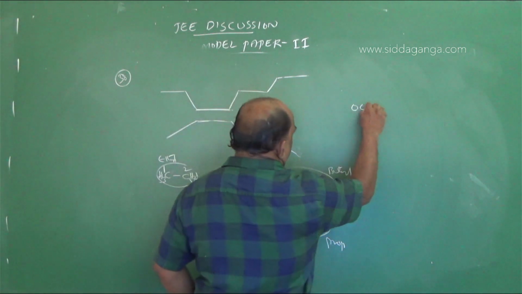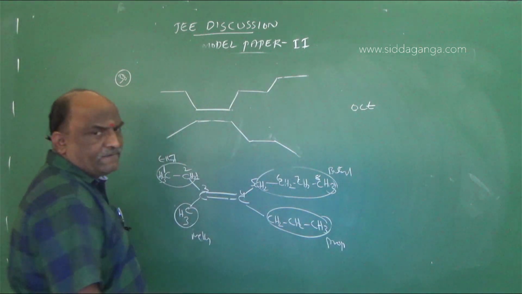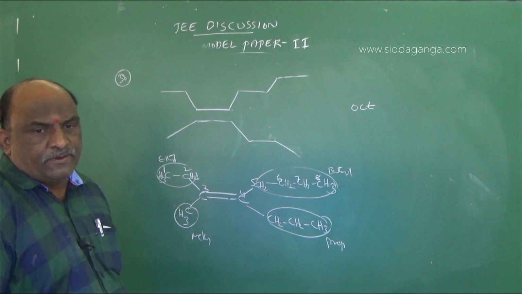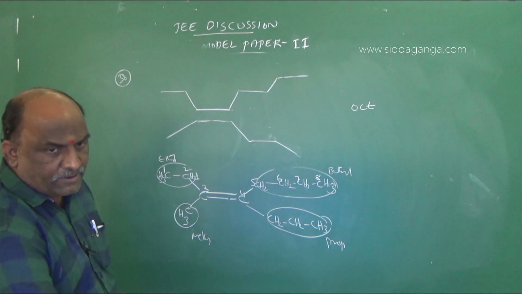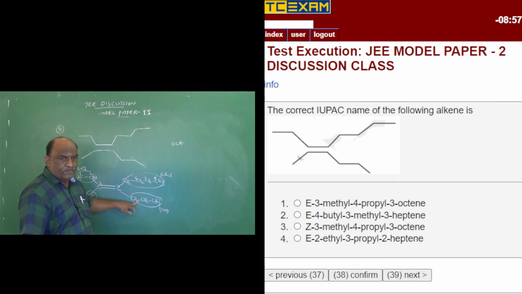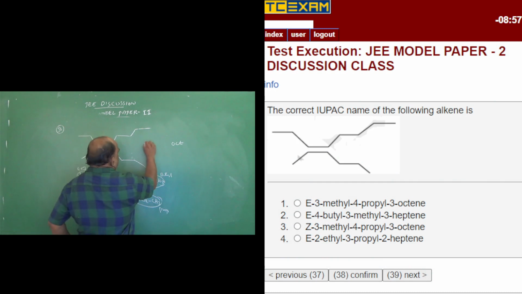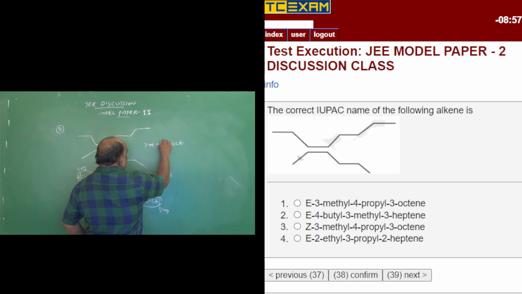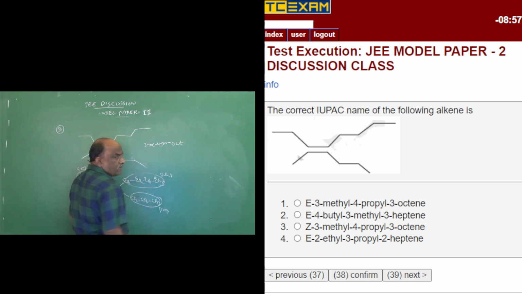8 is called oct. Two options were there. For that oct, 3-methyl, 4-propyl, 3-octene.